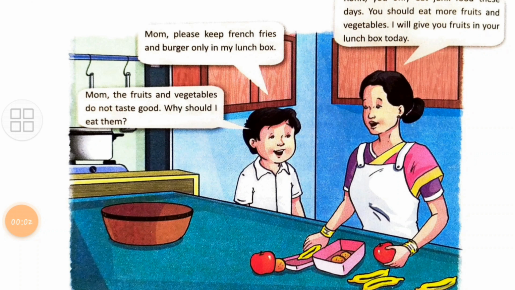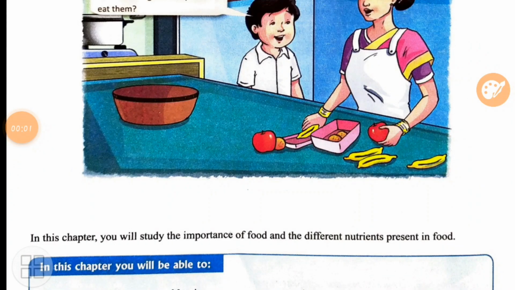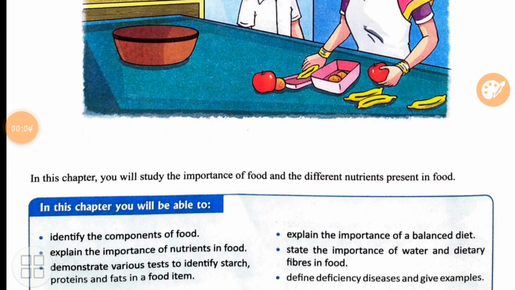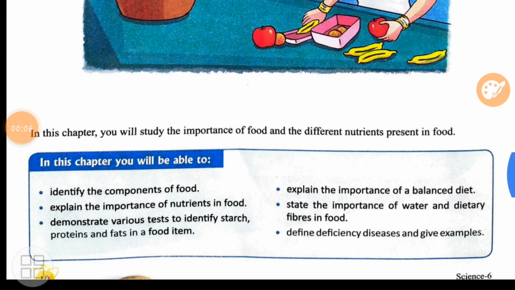So, in this chapter, we are going to learn in detail about the various nutrients which are present in fruits or vegetables and which are very important for the proper functioning and the development of our body. Now, let's move down and see what else is given on the first page. Here you can see a box and certain points are listed. These points will be understood by you at the end when the chapter is completed.